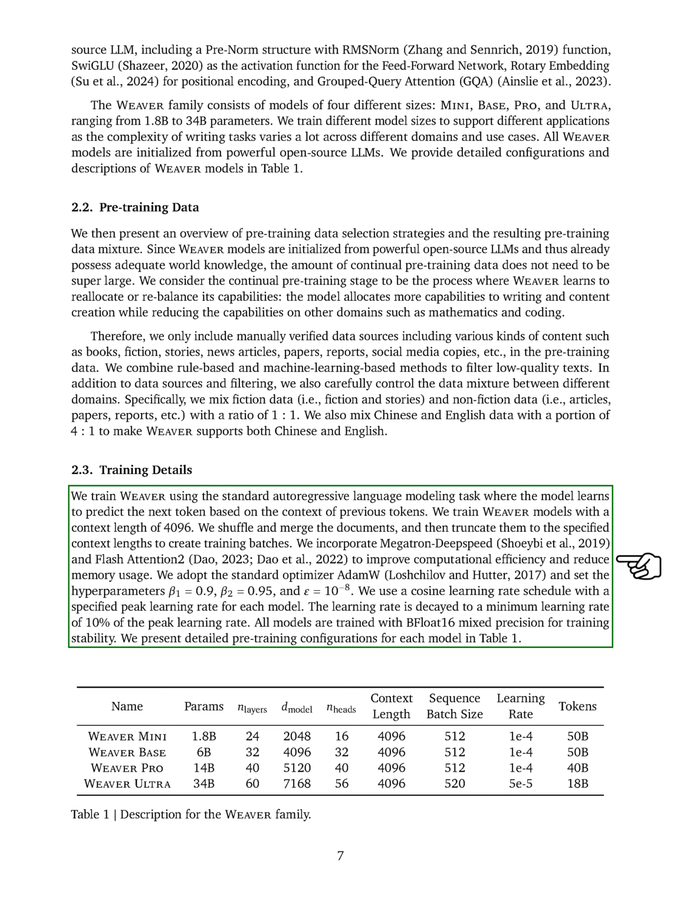We chose the AdamW optimizer with specific hyperparameters for beta 1, beta 2, and epsilon, and employed a cosine learning rate schedule, starting with a peak learning rate and gradually reducing it to 10% of that peak. All models were trained using BFloat16 mixed precision to ensure stability. Detailed pre-training configurations for each model size are provided in a table.